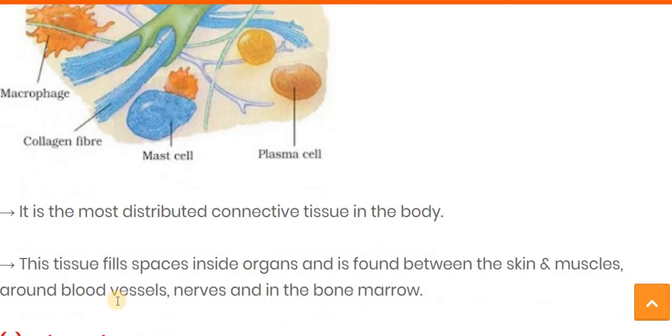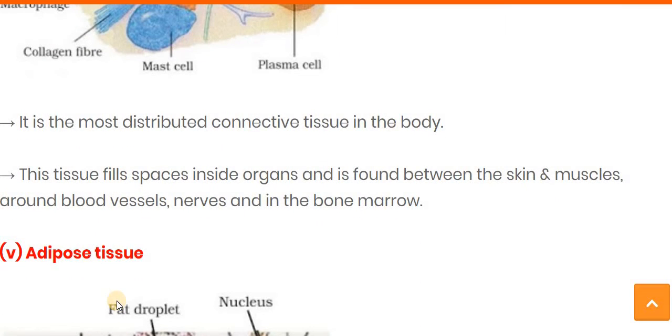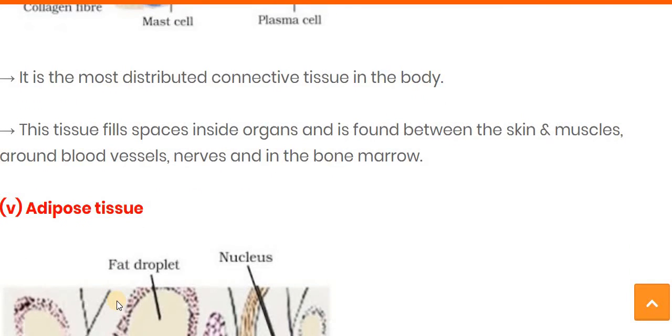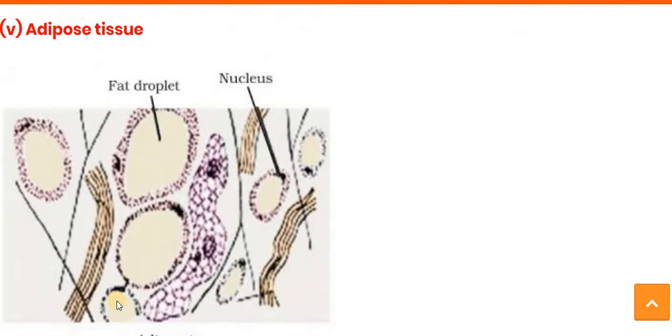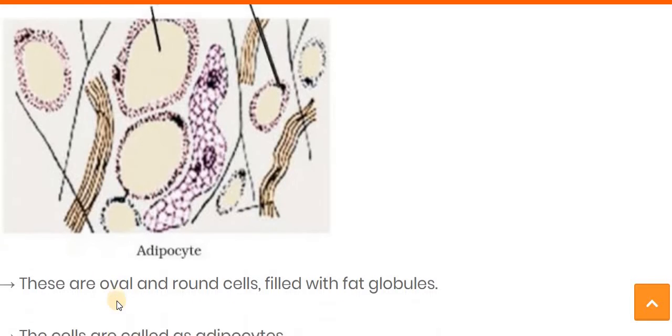Now the next one is areolar tissue. It is the most widely distributed connective tissue in the body, and this tissue fills space inside the organ and is found between the skin and muscle, around blood vessels and nerves, and in the bone marrow. Now the next one is adipose tissue.